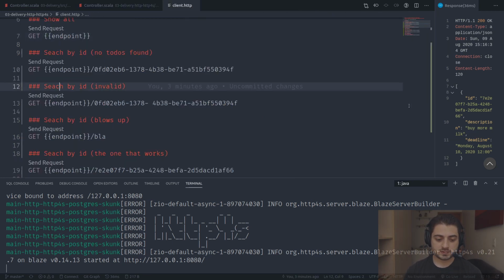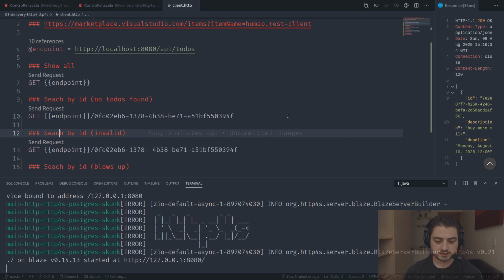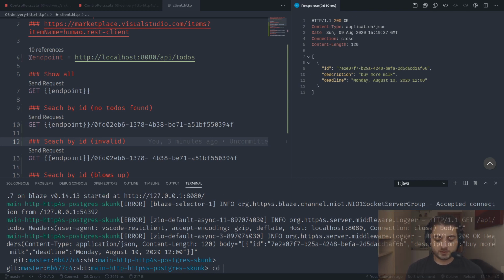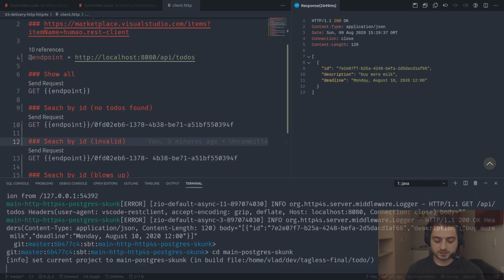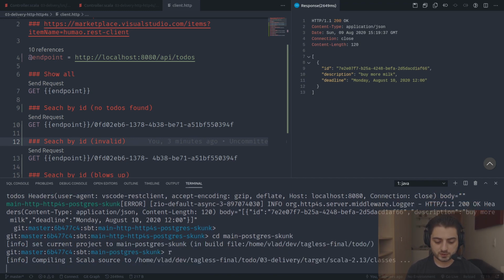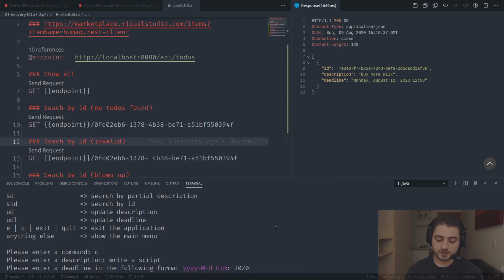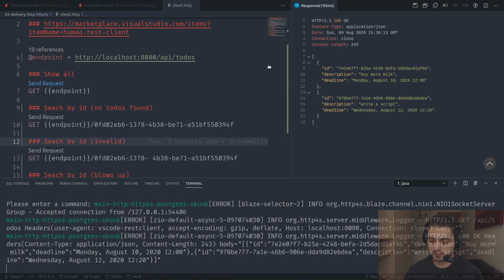All right, so let's go over here and let's see. So we have show all. Okay, in fact, maybe we should, hold on. Let's go into the main, which is this one. I just want to create one more because if we're doing the searches, we should see properly that it actually works. So create, I'm tired of buying milk. Write a script. Write a script. Okay, let's do 12, 12:20. I believe the server is still running, so we can do show all, and there we go.